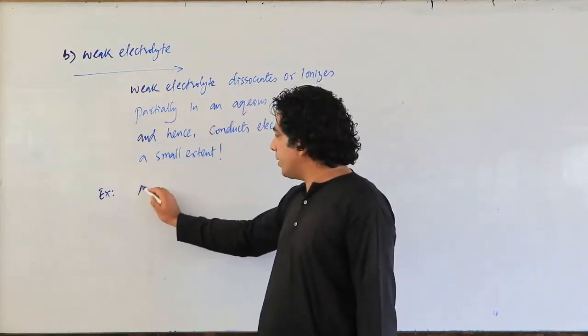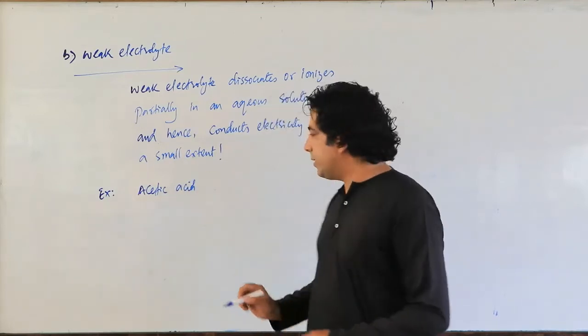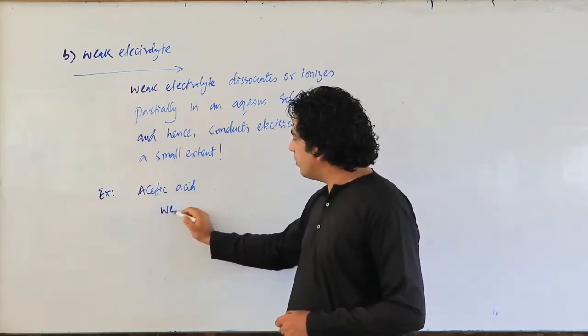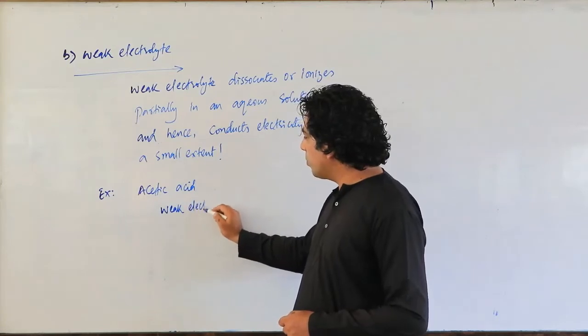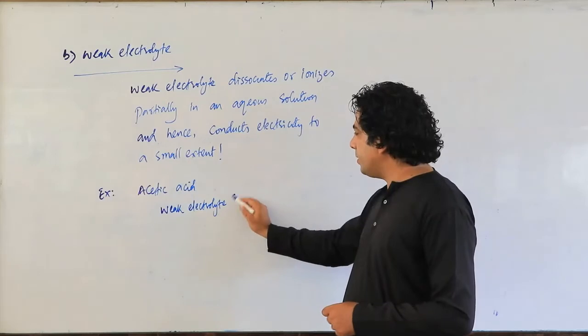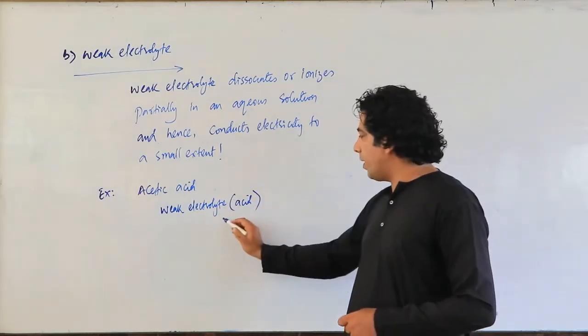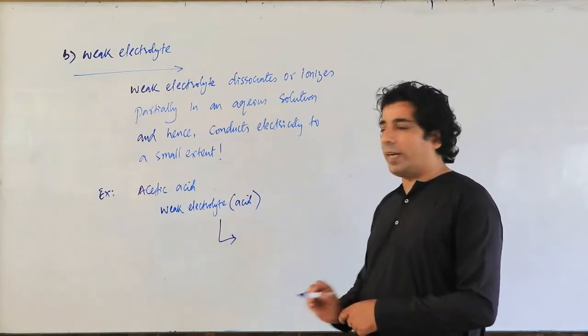Let's take acetic acid. This acetic acid is a weak electrolyte, and obviously it is an acid, a weak acid. And remember, it is alpha. Alpha basically means degree of ionization.